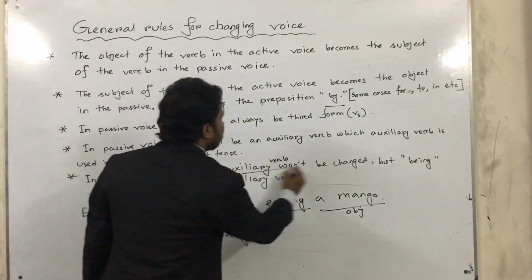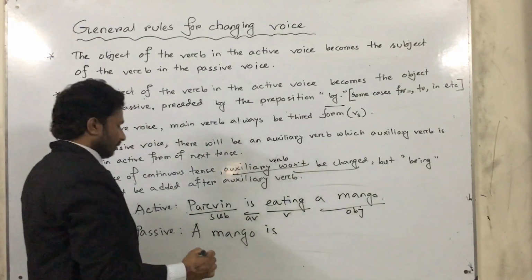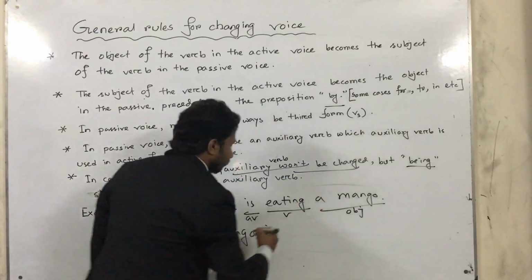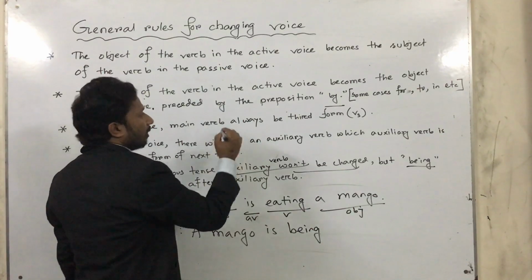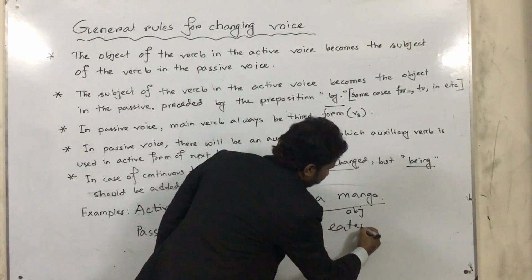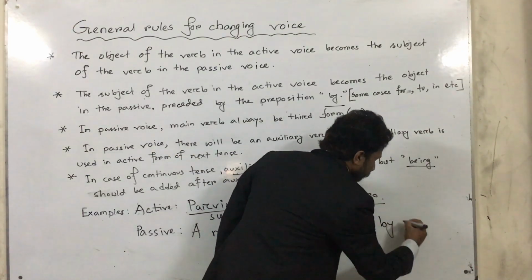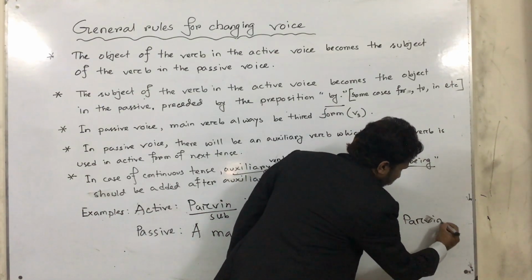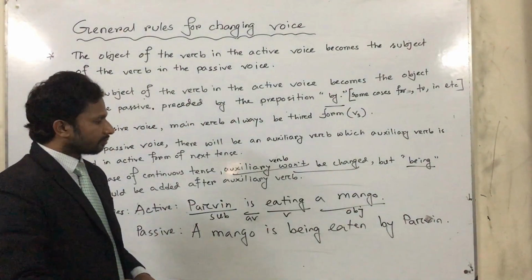I have told you the auxiliary verb won't be changed, so you have to write is here. A mango is. But you have to add being after that auxiliary verb. A mango is being. Then in all cases you have to use the third form of the main verb, that is eaten. A mango is being eaten. Then you have to use the subject as the object: a mango is being eaten by Parveen. Is it clear?